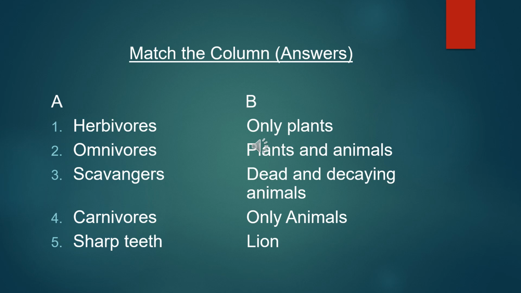Third, scavengers. Scavengers are those which eat dead and decaying animals. Fourth is carnivores. Carnivores are those which eat only animals. Sharp teeth: a lion has sharp teeth. So here are your answers.